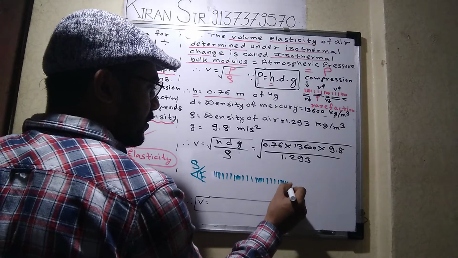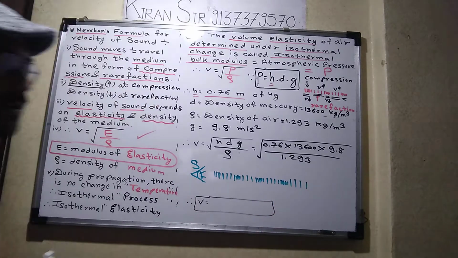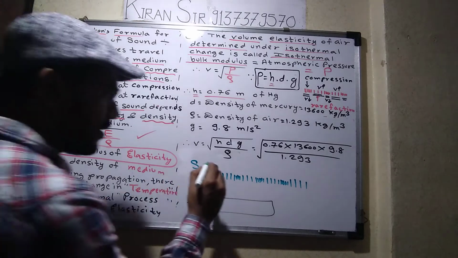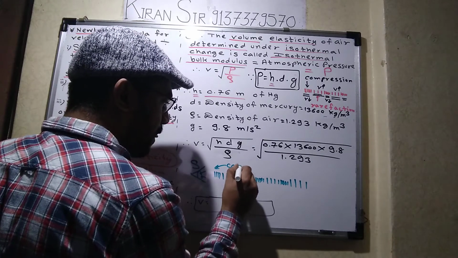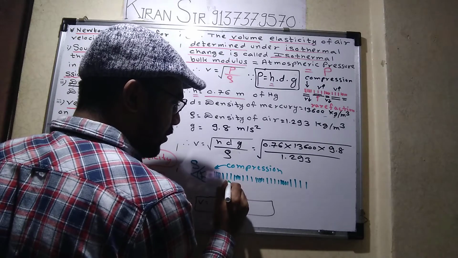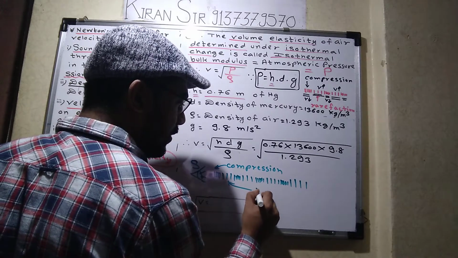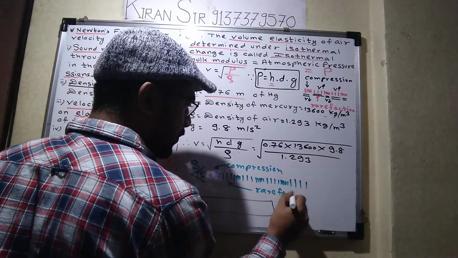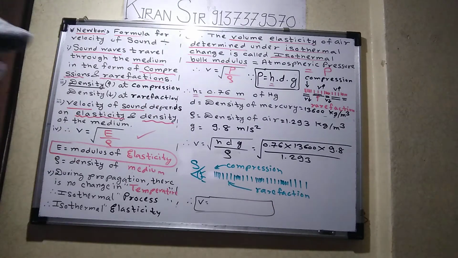Compression, rarefaction. So what will I say? This is the compression point. And this space is called rarefaction. Understood? That is the first point of Newton's formula for velocity of sound.